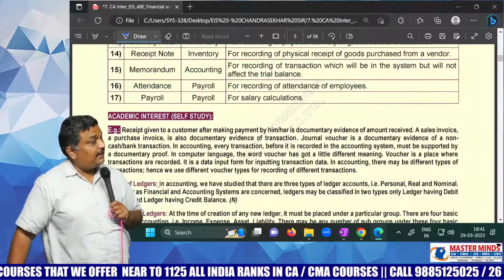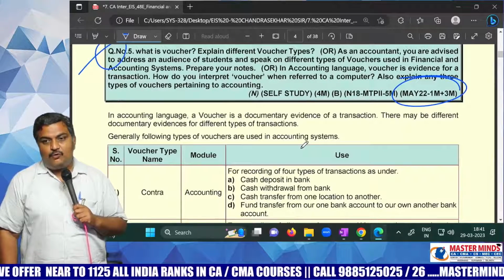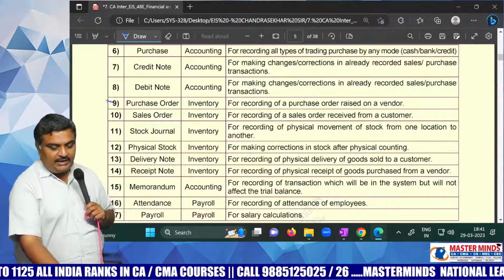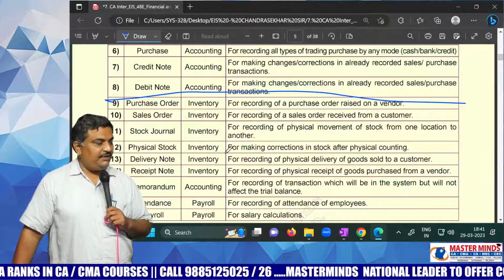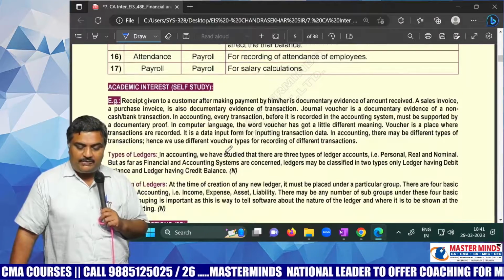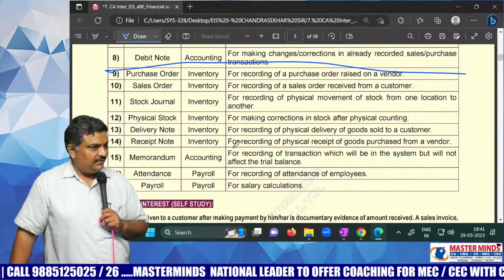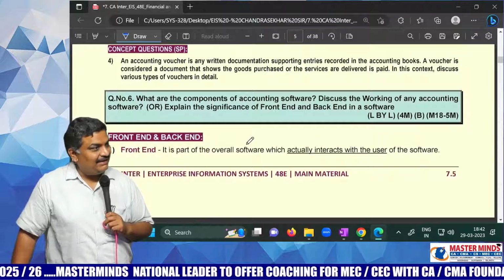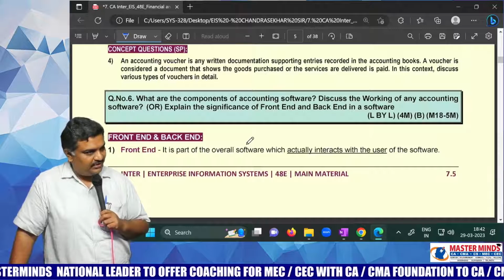Now you may ask, sir, 17 of them are there. Do we need to write? For how many marks it was asked? 4 marks. 4 twos are 8. Now it is better. You study at least 8. Don't spend your time unnecessarily studying all the 17, remembering while climbing the steps, while climbing down the steps, attendance, payroll. No, that much of scene is not required. You are giving unnecessary importance to this subject, thinking that it is going to scare you, it is going to kill you. No, you need to kill the subject, not the subject kill you.